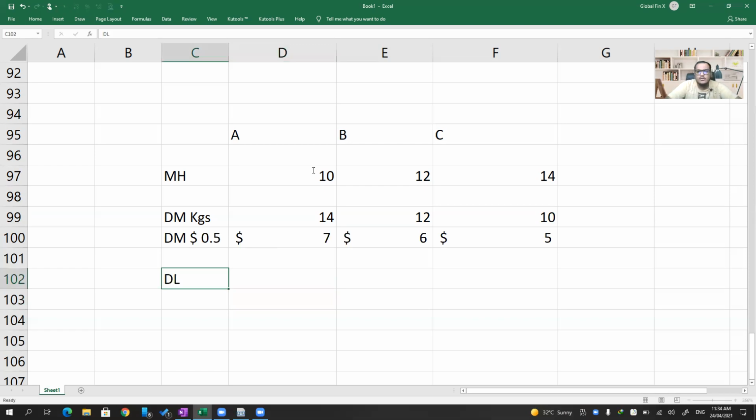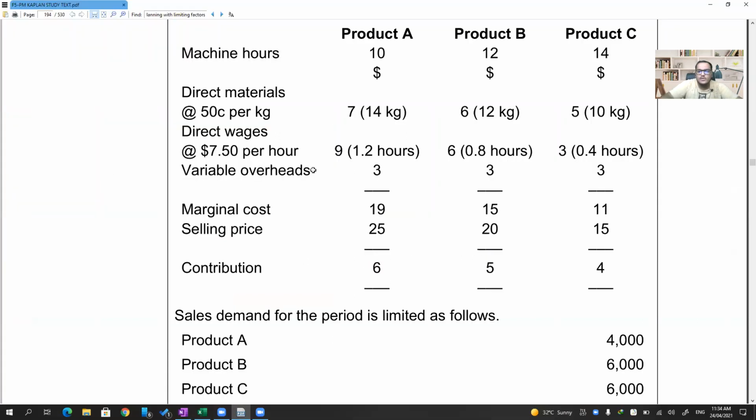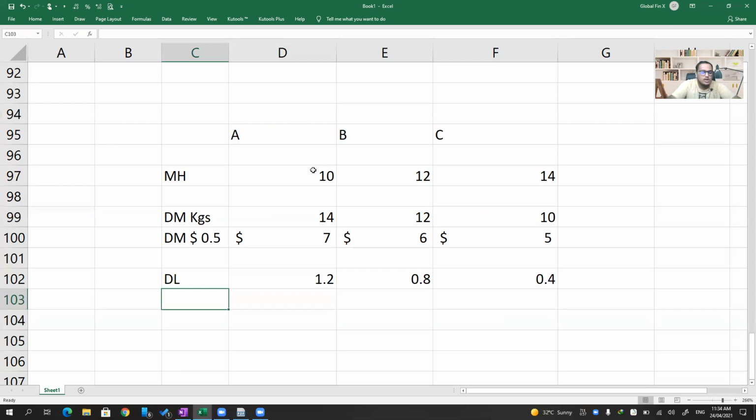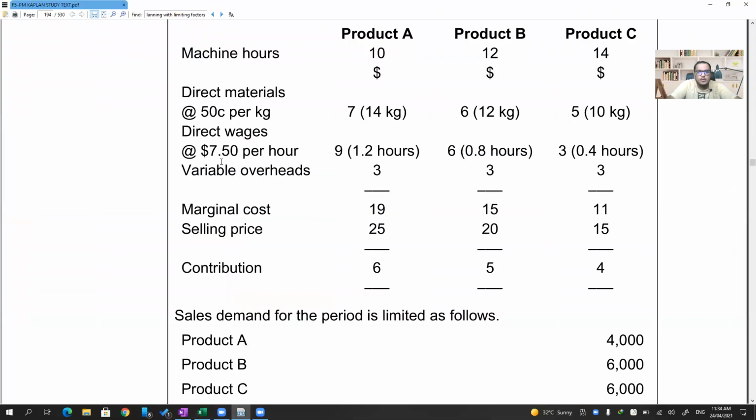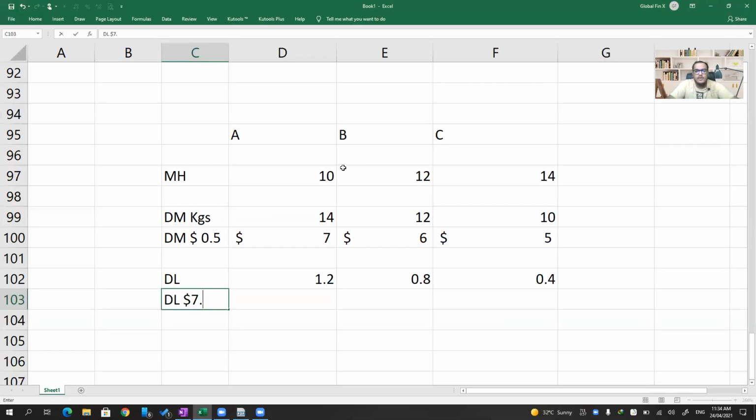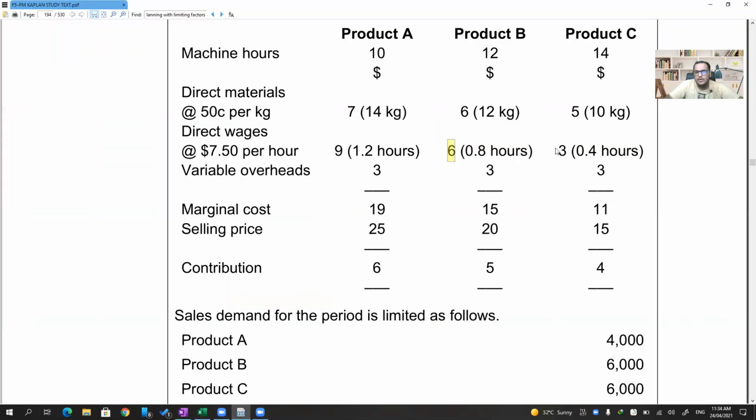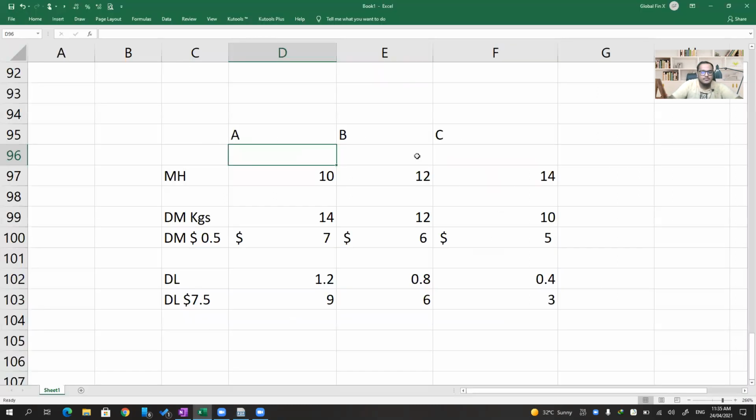Then direct wages is also given. Direct labor: 1.2 hours, 0.8 hours, and 0.4 hours. And what is the dollar value of direct labor? 7.5 per hour. So 1.2 into 7.5, that is 9, 6, and 3. Then variable overheads are directly given in dollars. Variable overheads dollar amount is 333.